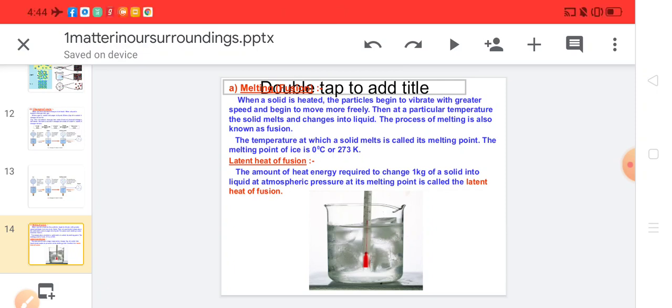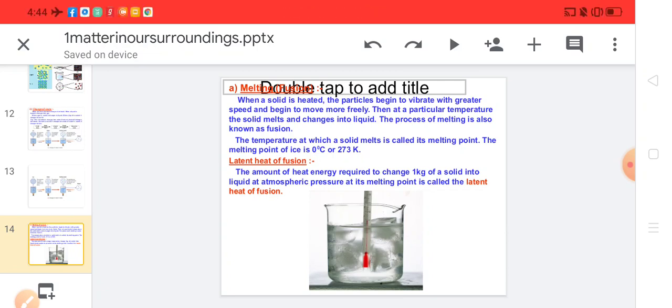The process of melting is also known as fusion. The temperature at which the solid melts is called the melting point, and the melting point of ice is 0 degrees Celsius, or 273 Kelvin.